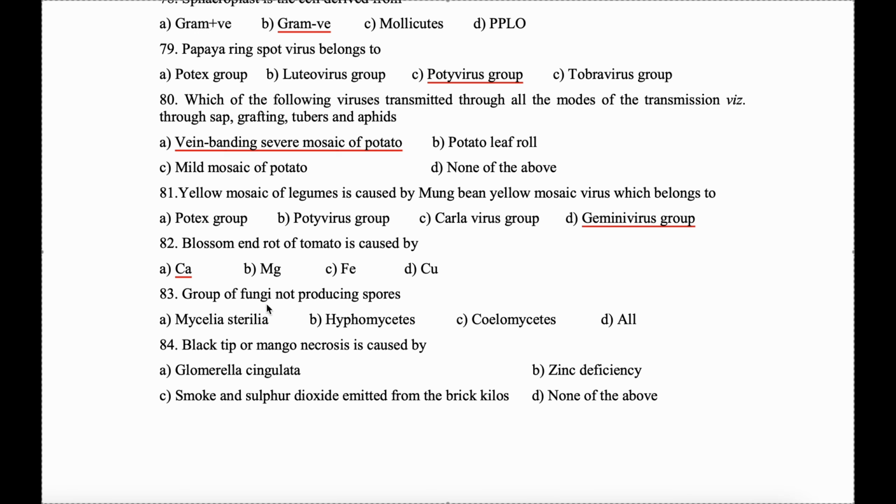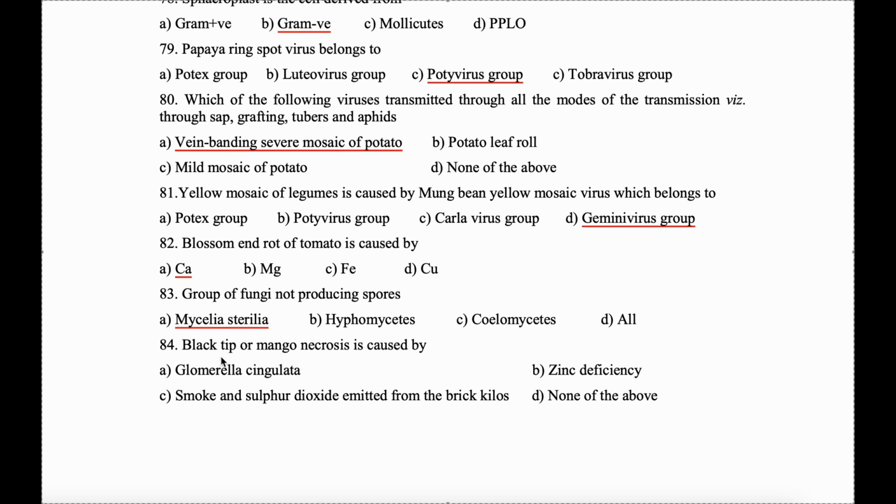83. Group of fungi not producing spores. That group is called Mycelia sterilia. And the pathogens which belong to Mycelia sterilia are Rhizoctonia, Sclerotium. Okay, they do not produce any spores.